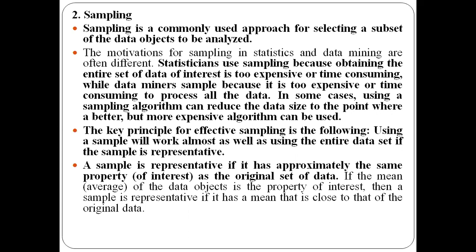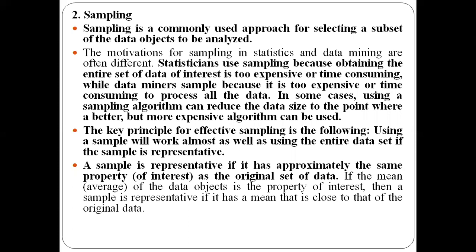Instead, I can perform my experiments only on a subset of data, which is called a sample. The same thing is applied in data mining also. It is very expensive and time consuming to run the algorithm on the entire set of data. Instead, you can reduce the size of the data, that is, choose only a subset of data objects, so that you can perform the expensive data mining algorithms.